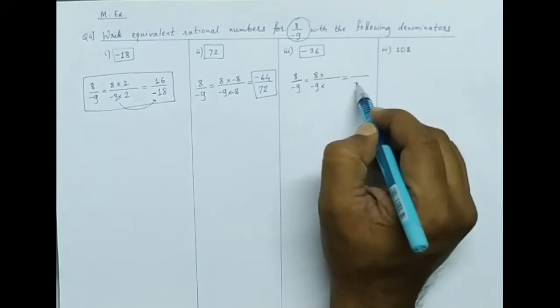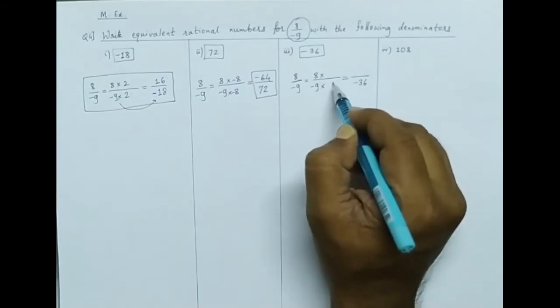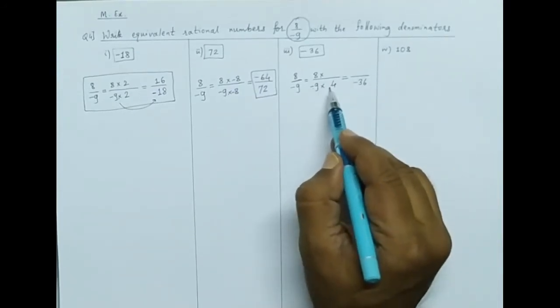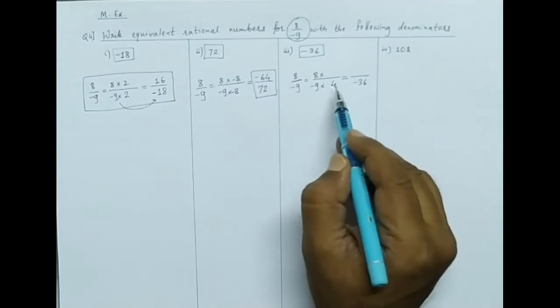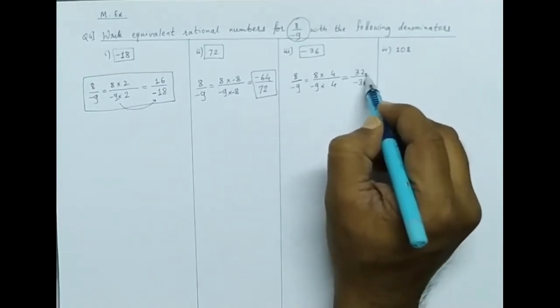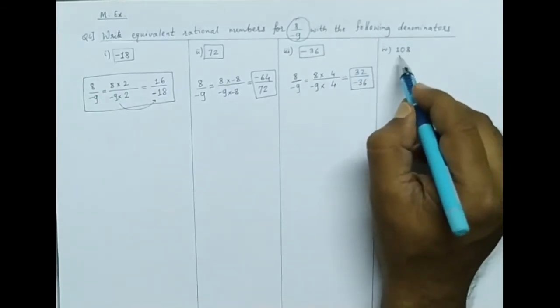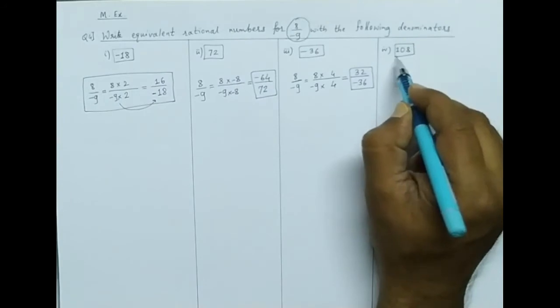So here the denominator needed is minus 36. So 9 fours are 36. Minus into plus becomes minus. So this 4 we have to multiply. So 8 fours are 32. Okay, this is the answer. Next, the denominator needed is 108.